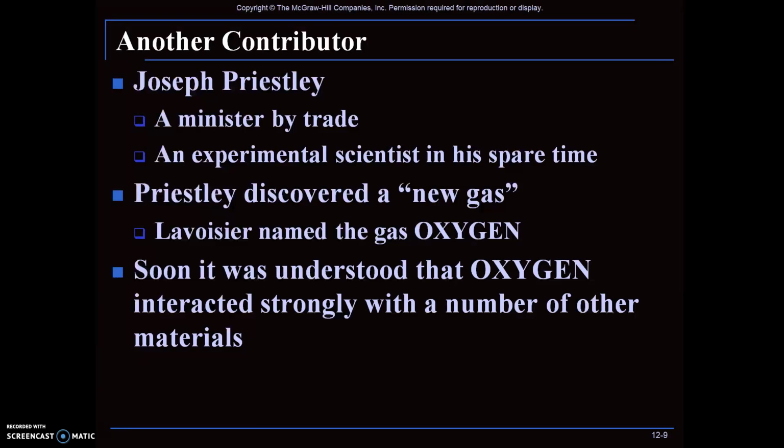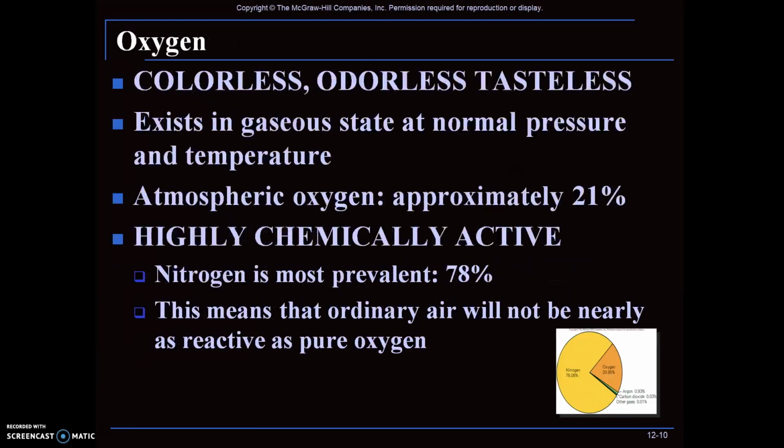Then came Joseph Priestley, who was a minister by trade and an experimental scientist in his spare time, and he discovered a new gas. Lavoisier is the one who named that gas oxygen. Soon it was understood that oxygen interacted strongly with a number of other elements, and that it is the reason for all the burning and combustion.